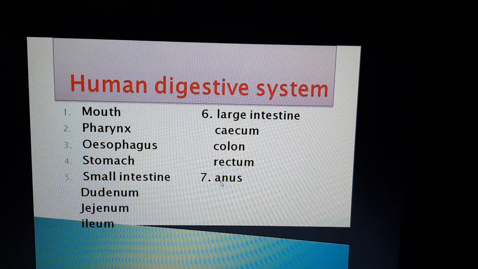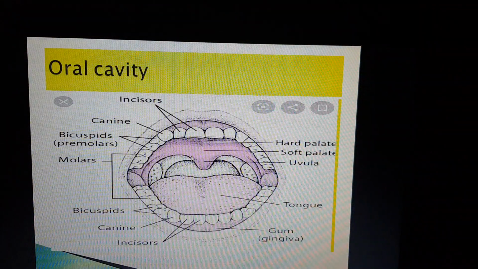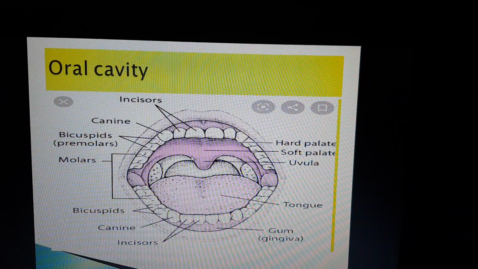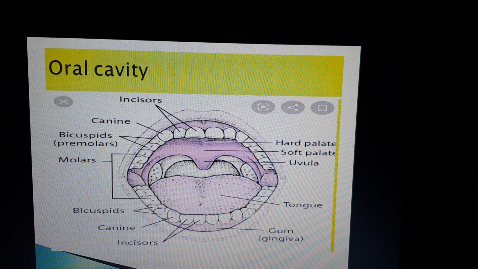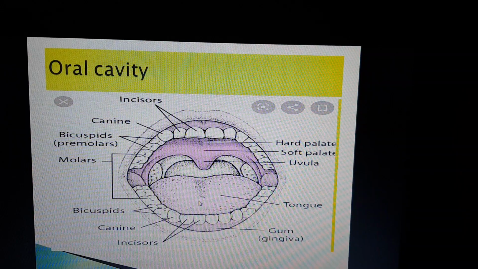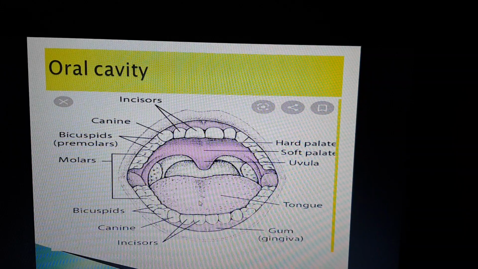The alimentary canal starts with the mouth, which is also known as the oral cavity. Here you can see the oral cavity, which consists of 2 very important parts: teeth and tongue. We discussed that human teeth are heterodont, diphyodont and thecodont.